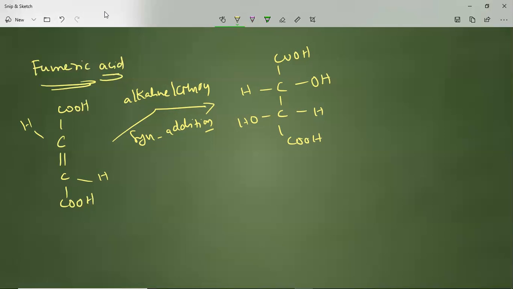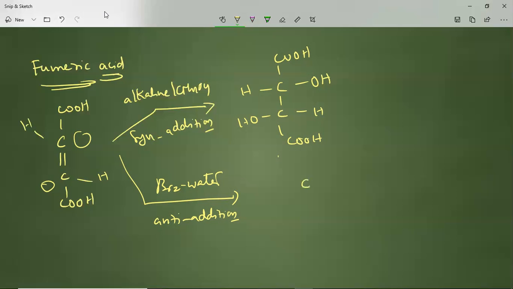While in the bromine water reaction, Br2, anti-addition takes place. Anti-addition on the opposite side of the molecule, once you observe, the carboxylic acid functional group is there.